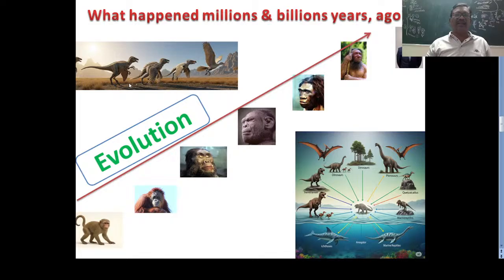For example, this is a diagram, but dinosaurs lived on the earth, but later they developed the wings and they are flying. So this is nothing but evolution. Here you can see monkey, gorilla, orangutan, chimpanzee like animals, and these are human beings, primitive human beings. Later Homo sapiens were evolved. This is evolution, very simple process. After completing our studies, then we can understand the evolutionary development of animals.